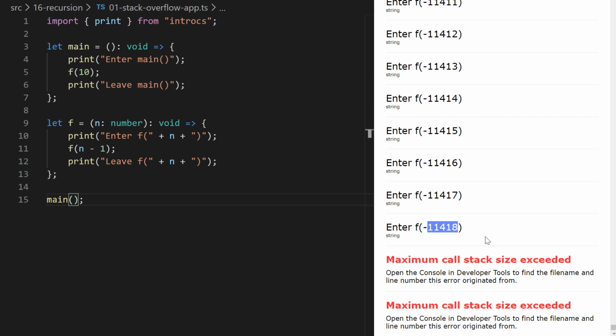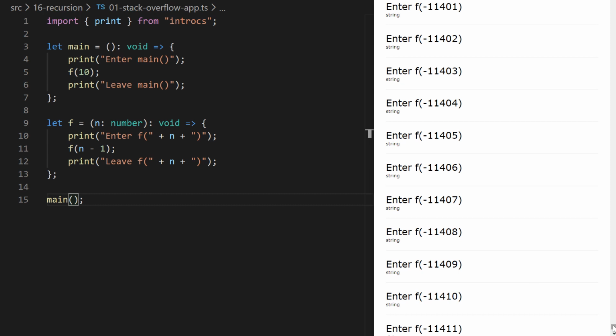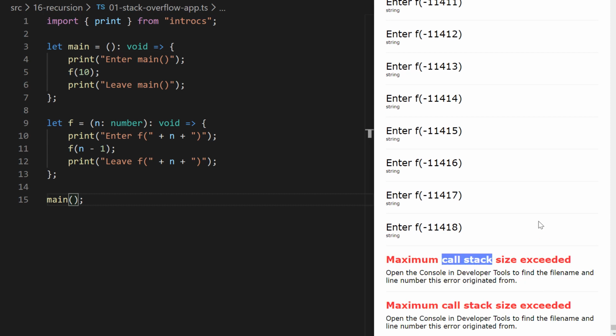At some point it realizes, hey, we're using more memory as we add these frames to the stack. And it looks like this isn't going anywhere. It reaches some threshold on the call stack. These are the frames that you're adding for each function call, such that it eventually gives up because it doesn't look like this is going to terminate. And before we run out of memory, we'd rather just crash your program and reclaim any memory you used for your call stack so that we leave your computer in a good place, right? So this is actually quite nice as opposed to an infinite loop that'll keep running.